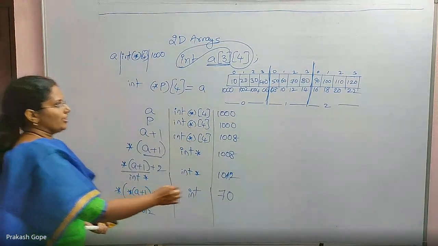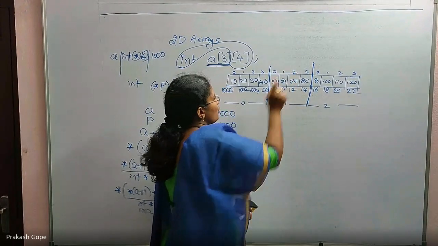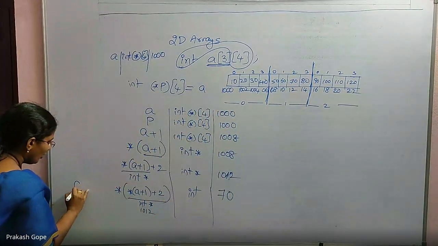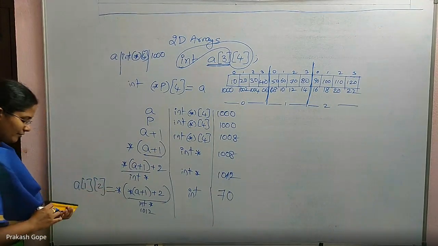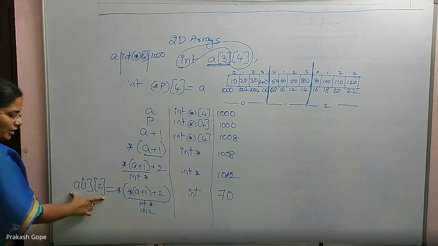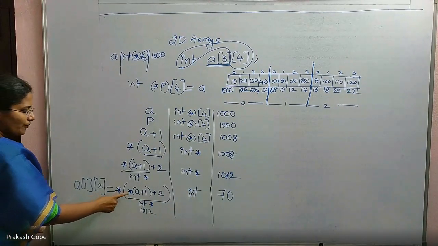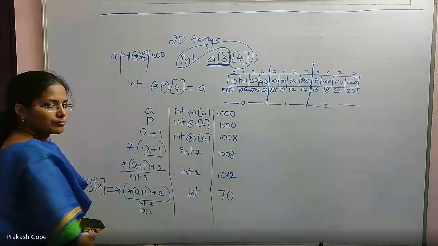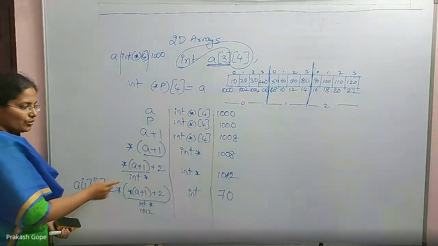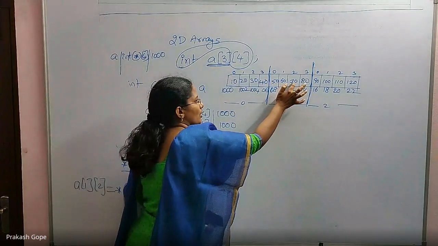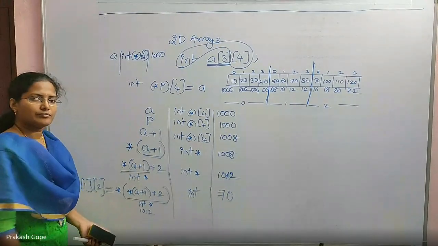If you have to access 70, how do you write it? A of 1, 2. Though we write the code like this, internally it gets converted to star of A plus 1 plus 2. This is the internal conversion to pointers, and accordingly it works, accessing this particular value, because internally everything is a pointer.